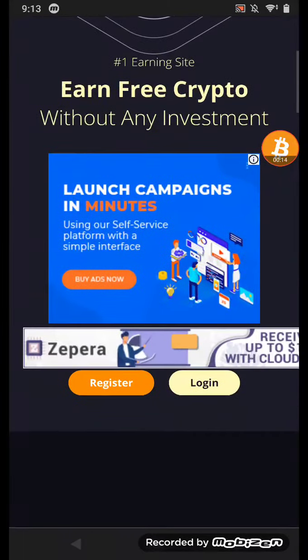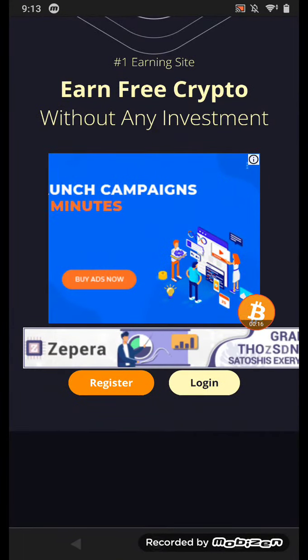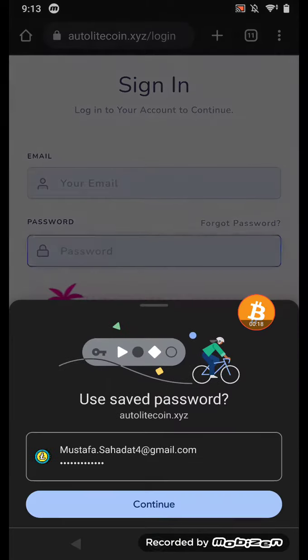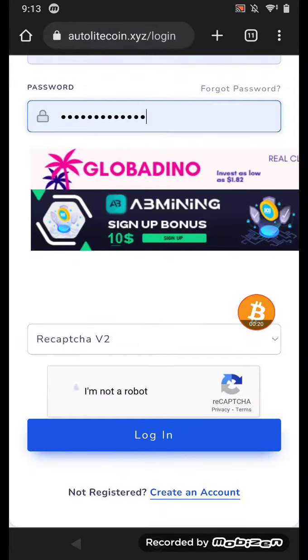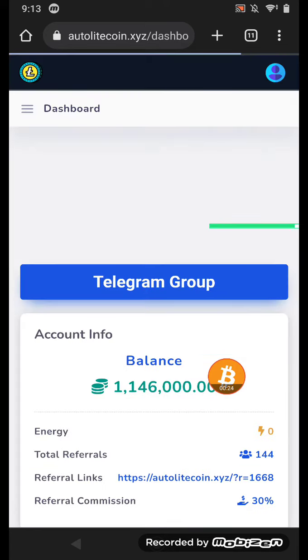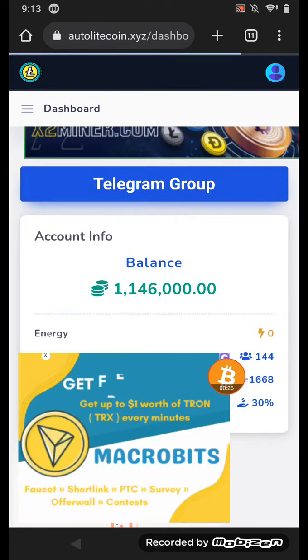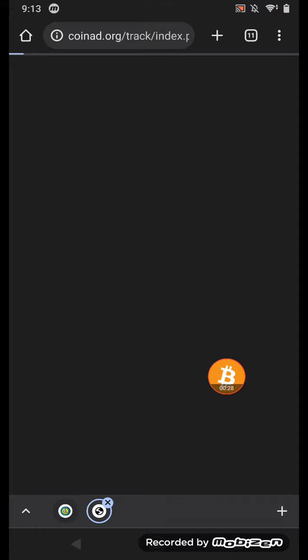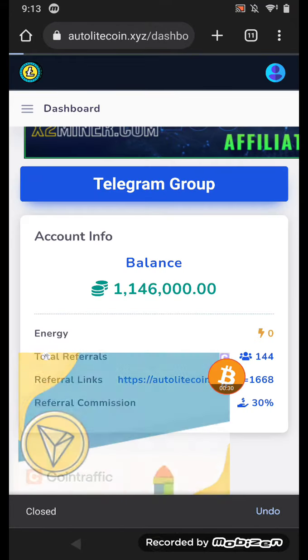Okay, I just click login. If you are new, just go and register yourself, and I just put my email address, password, and just start the captcha. Right now you can see I have this much coin available in here. This website pays you coins.